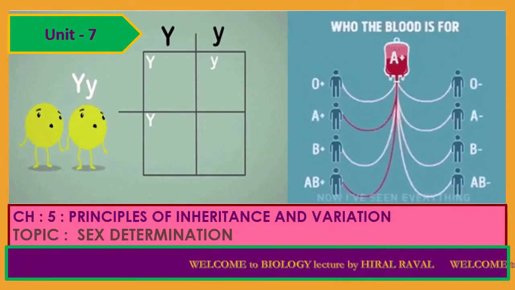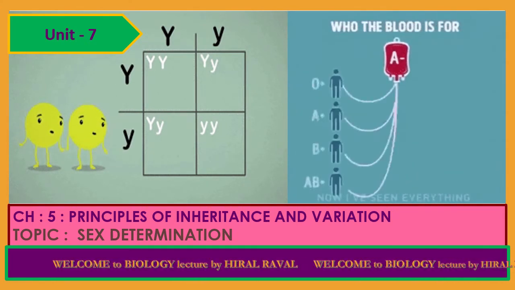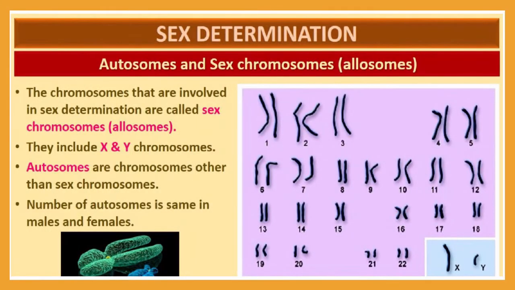Hello students, today we are going to discuss the next topic of this chapter, and that is sex determination. First of all, let me discuss what sex determination is and what autosomes and sex chromosomes are. Sex chromosomes are also called allosomes. The chromosomes that are involved in and responsible for sex determination are called sex chromosomes or allosomes.